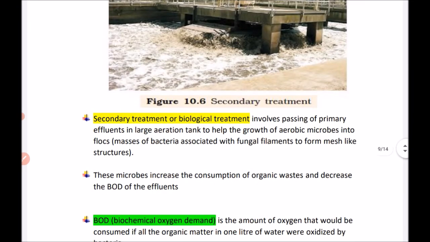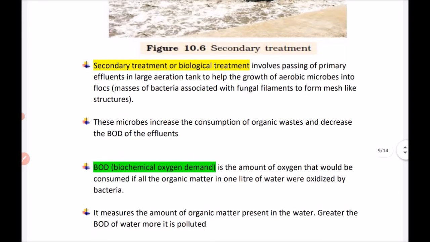Secondary treatment, we know, is biological treatment, and it involves passing the primary effluent into a large aeration tank to help the growth of aerobic microbes into flocs. Flocs are masses of bacteria associated with fungal filaments to form mesh-like structures. So these mesh-like structures are known as flocs. These microbes increase the consumption of organic waste and decrease the BOD of the effluent.